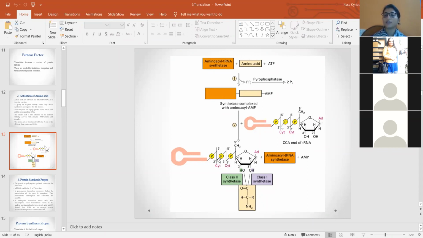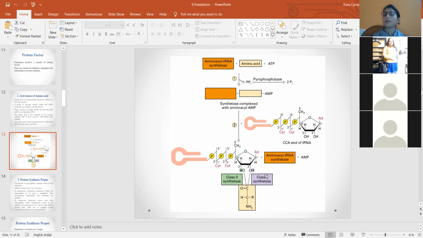To this CCA end of the tRNA, the aminoacyl tRNA synthetase transfers the amino acid. This is the amino acid which is transferred to the 3' end of the tRNA, which has cytosine and adenine nucleotides. To this adenine nucleotide, the amino acid is transferred.